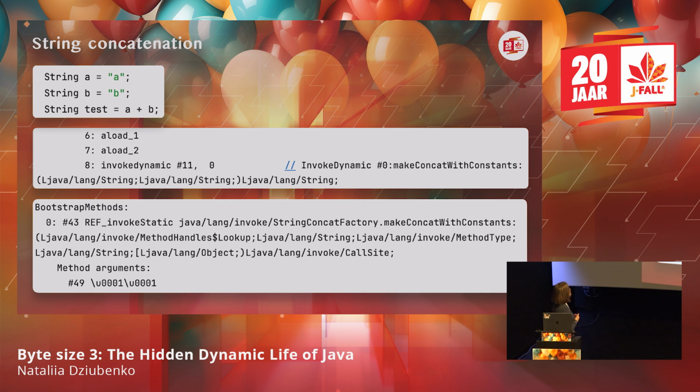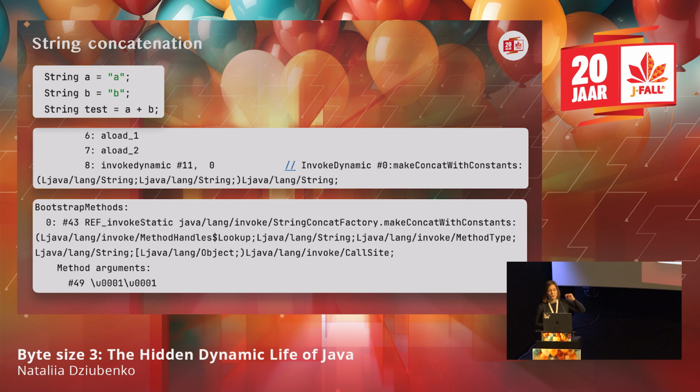The first of them is string concatenation, where for some use cases we can have a somewhat faster implementation of string concatenation. Because if we are concatenating some constant values, the whole concatenation will be optimized away. If we are concatenating some variables that are not final, we are using invokedynamic in this case.